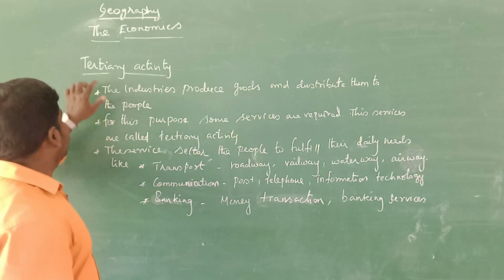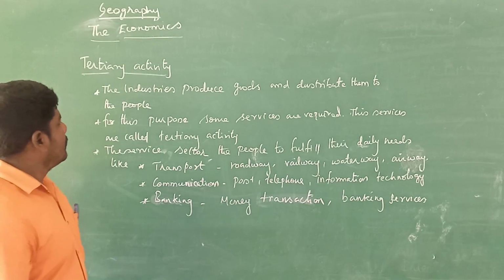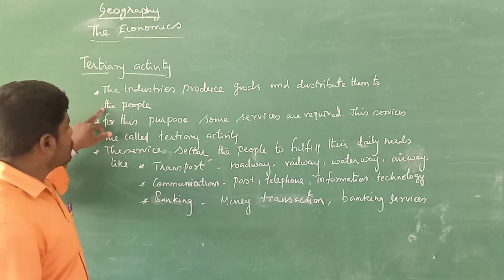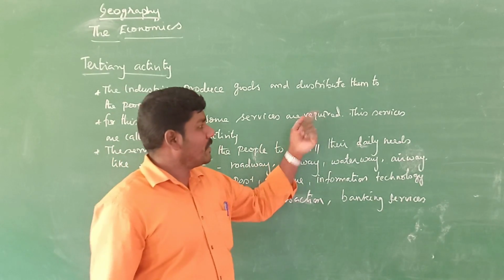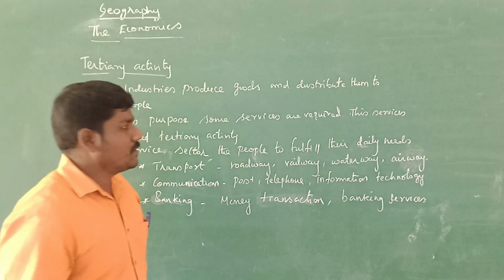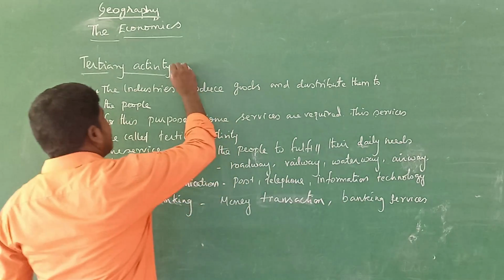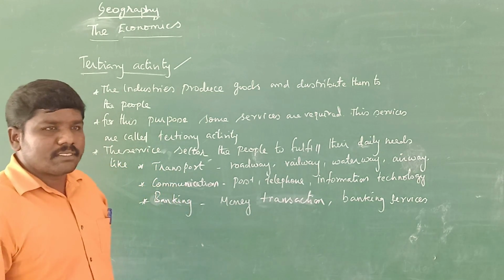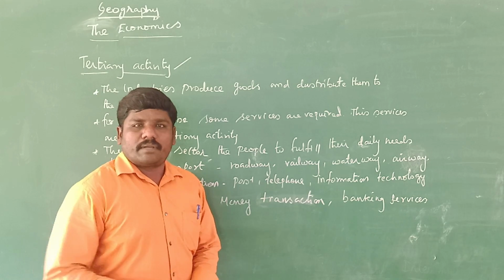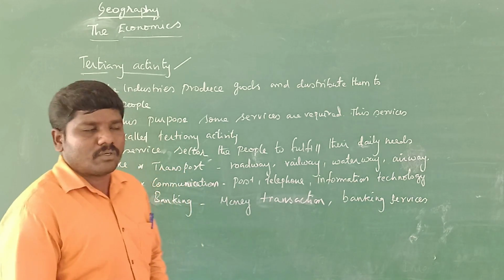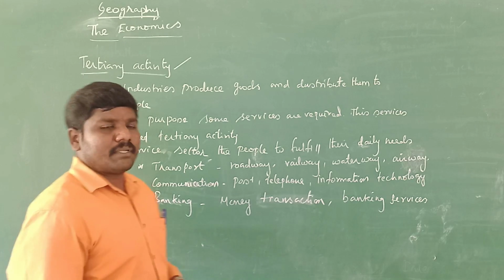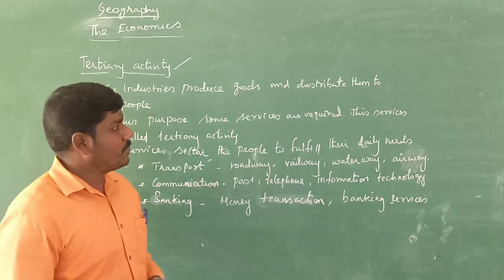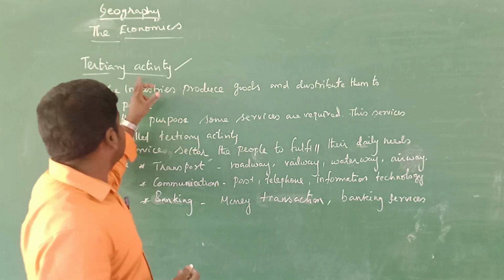Last one, tertiary activities. The industries produce goods and distribute them to the people. For this purpose, some services are required. These services are called tertiary activities. There are three activities to increase our country's economy: primary activities, secondary activities, and tertiary activities. Primary and secondary activities are complete, so next we go for tertiary activities.